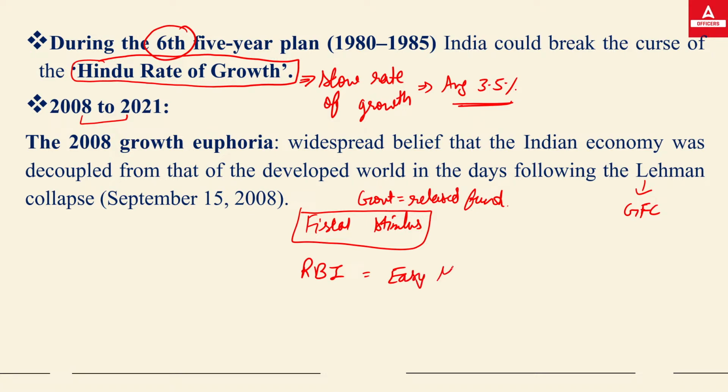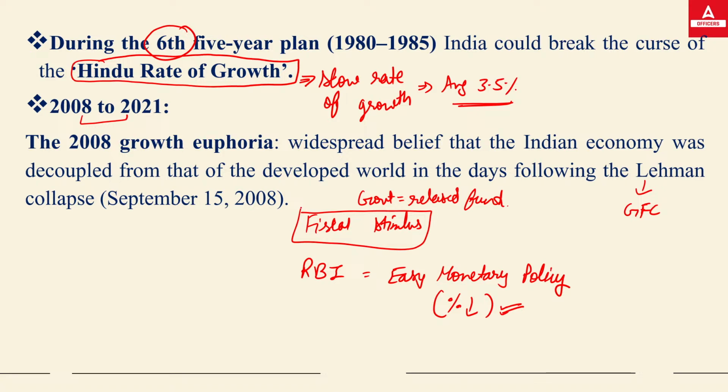I hope you all know about monetary policy: it is formulated by the Reserve Bank of India to control price stability in the country. By making it easy, RBI reduced the interest rate. When the interest rate is reduced, loans become much cheaper for the public and they take more and more loans, which increases the money supply in the country. And this was seen in the economy.